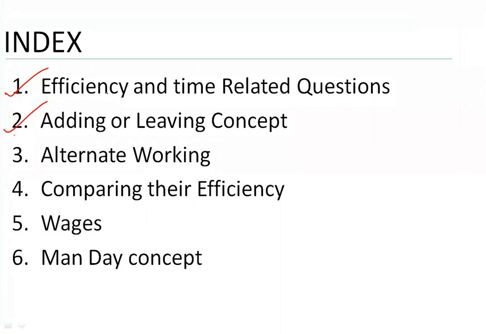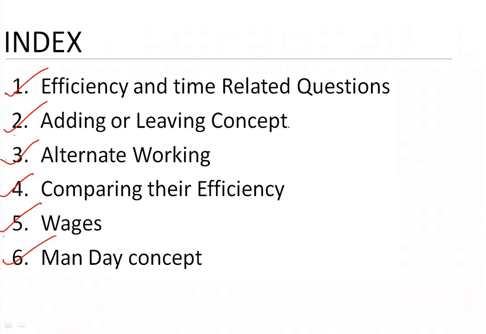Next, adding or leaving concept. Next, alternative working. Next, comparing their efficiency and wages and mandates concept. You have the 6 model questions in time and work, and the same model questions can be there in pipes and systems, irrespective of this wages logic. Okay. So what does adding and leaving mean?